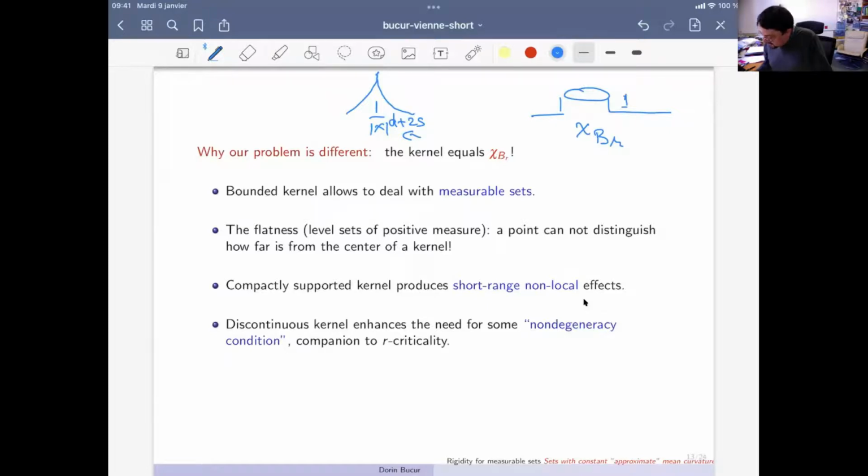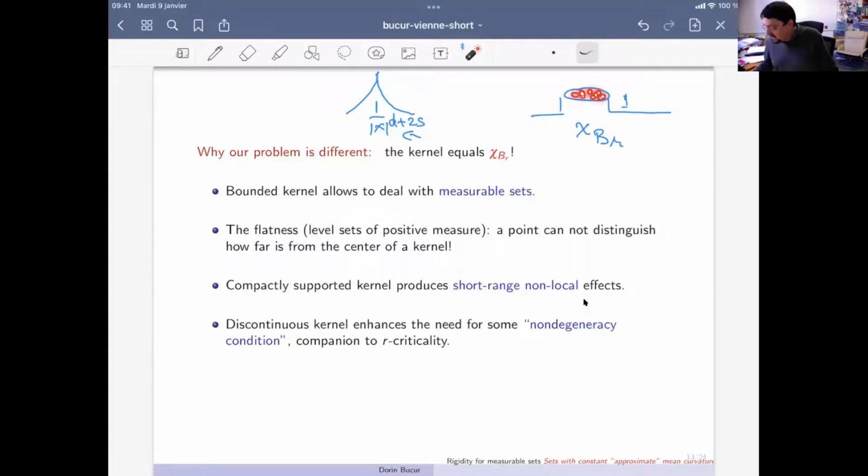The second fact, which is typical for this kernel, is the flatness of the level sets. We have, in fact, only 2 level sets here with strictly positive measure. And this makes the problem more complicated, because if we have a point here where the kernel function takes the value 1, we don't know where exactly it is inside the ball.